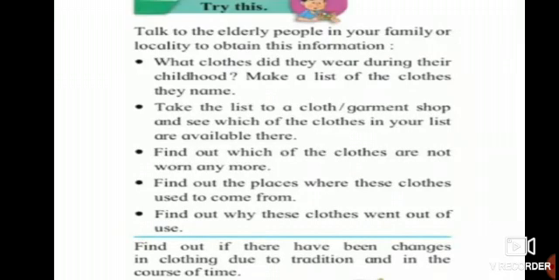Now this is a small activity which you are going to do with the help of your elders, especially your grandparents. But no need of going to the shop. Whatever is given, just find out from your parents or grandparents.